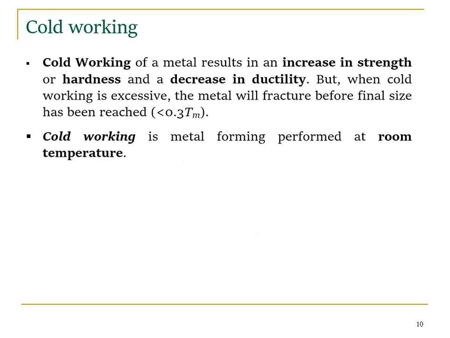The next process is cold working. Cold working of metals results in an increase in strength or hardness and a decrease in ductility. So it is opposite to hot working, right? In cold working, strength increases, hardness increases, but ductility reduces. In hot working, strength and hardness reduce, which is why we can bend easily, but ductility improves. When cold working is excessive, the metal will fracture before the final size has been reached. So one drawback of cold working is that there is a possibility of the metal cracking, but in hot working the possibility of cracking is very low.